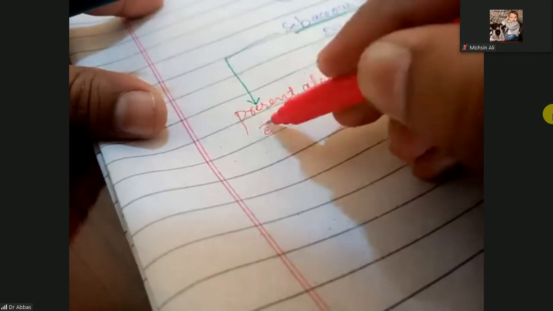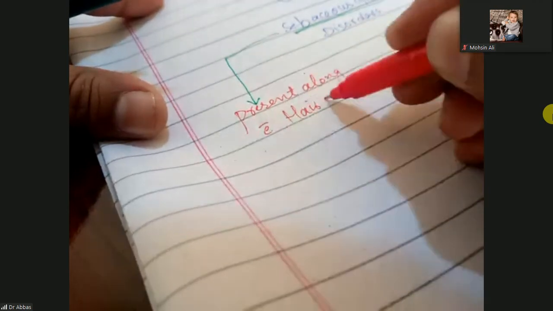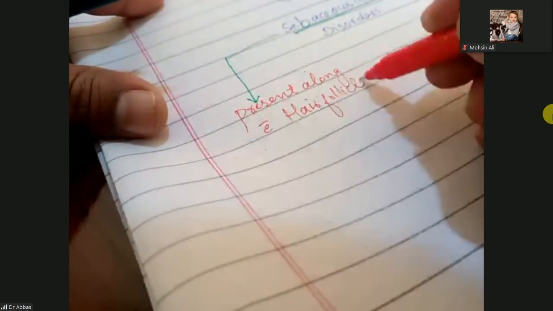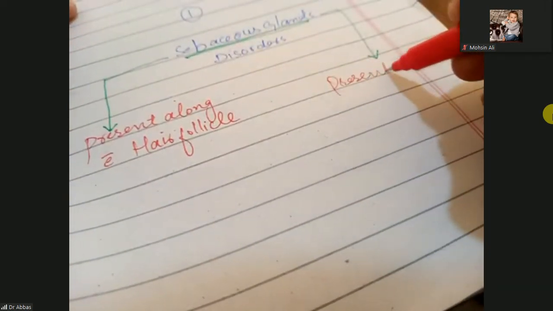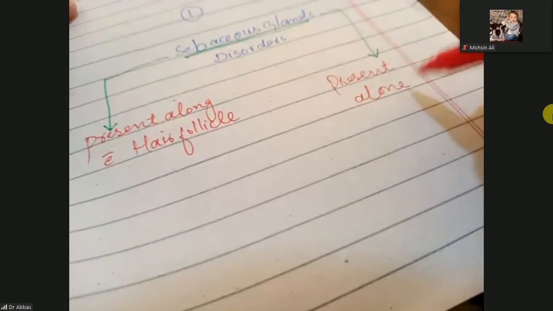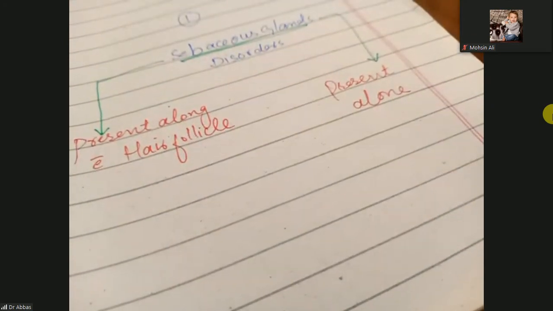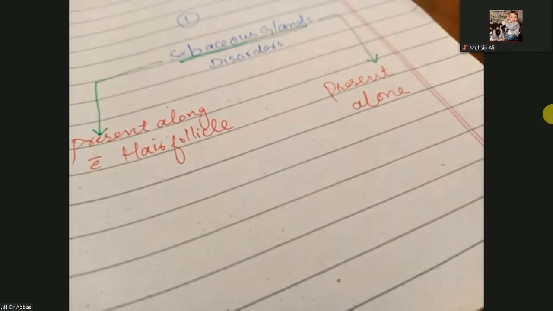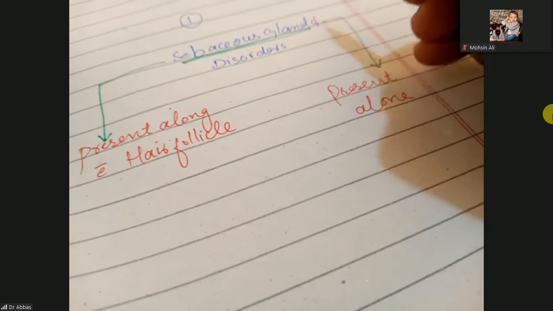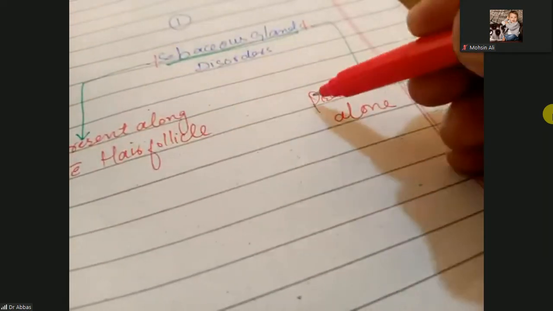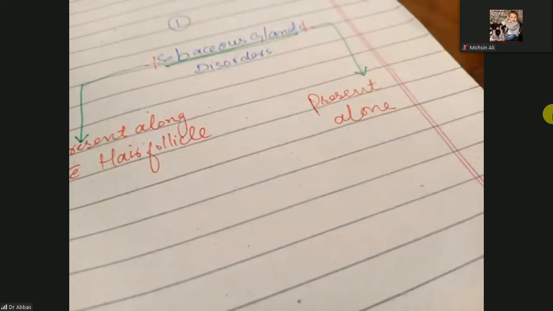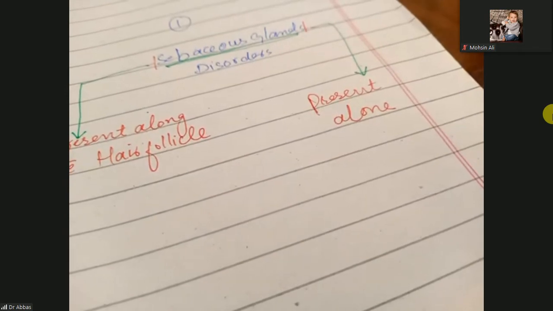First, they can be present along with a hair follicle, and they can be present alone. In both forms, they will produce oil.